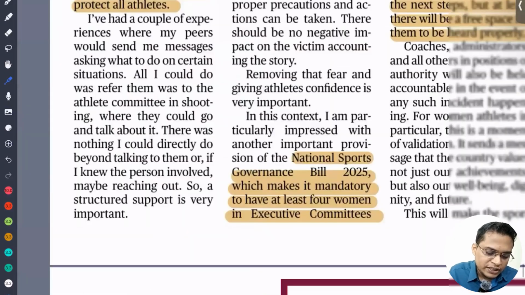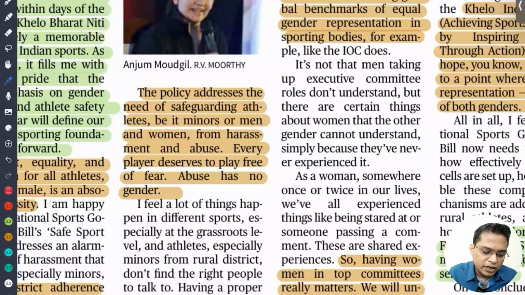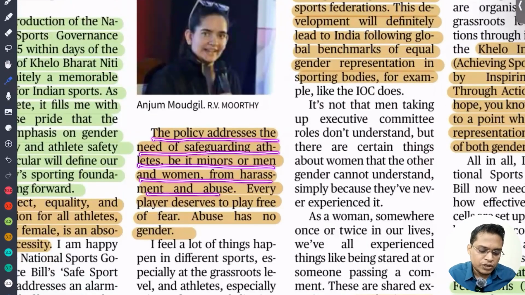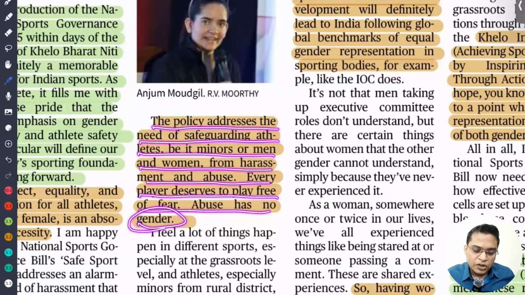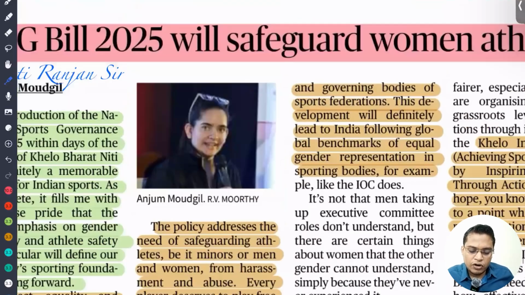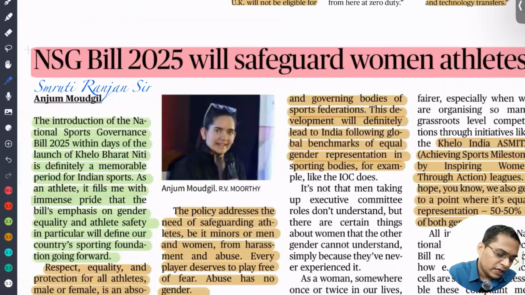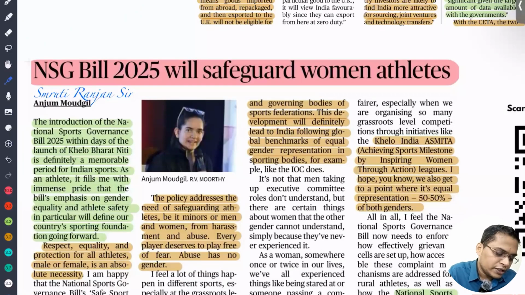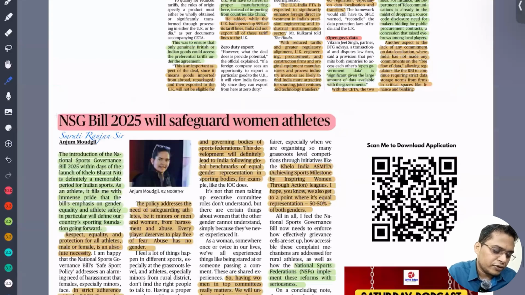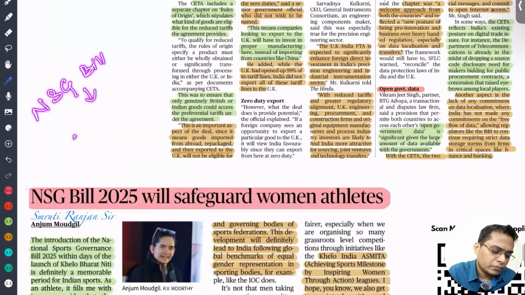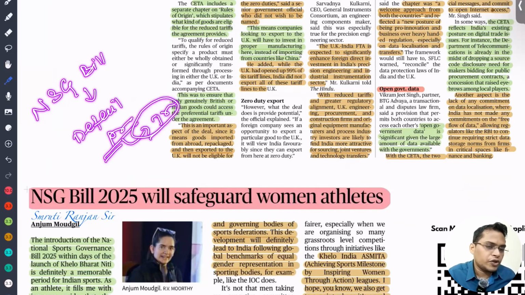The policy addresses the need to safeguard athletes, be they minors, men or women, from harassment and abuse. Every player deserves to play free of fear and abuse of any gender. So just read it, you'll get a lot of insights, and you need to study the detailed provisions of the National Sports Governance Bill. They are also going to establish a tribunal to resolve disputes.